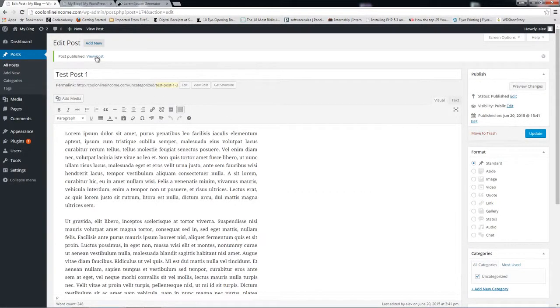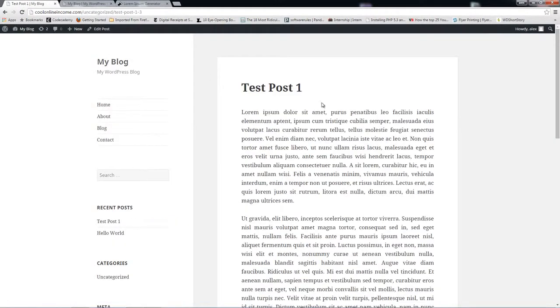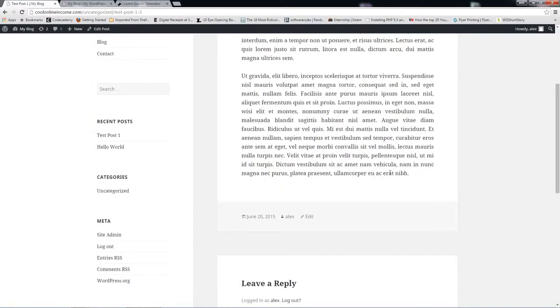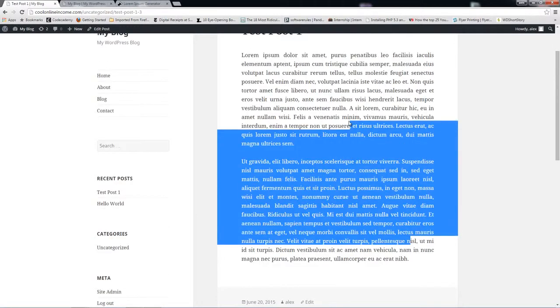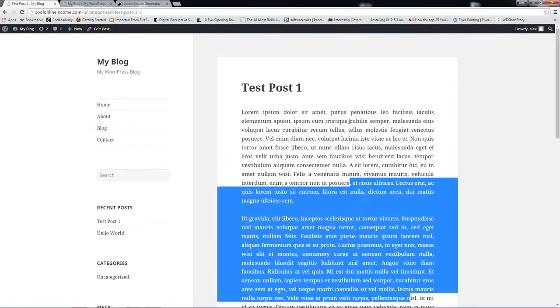So it's published, and you can click on the view post link right here. And as you can see, we have our test post and we have our dummy text. You have just created a new post. Creating pages is basically the same thing.